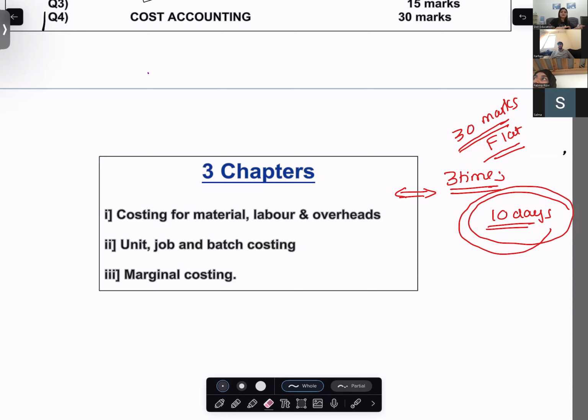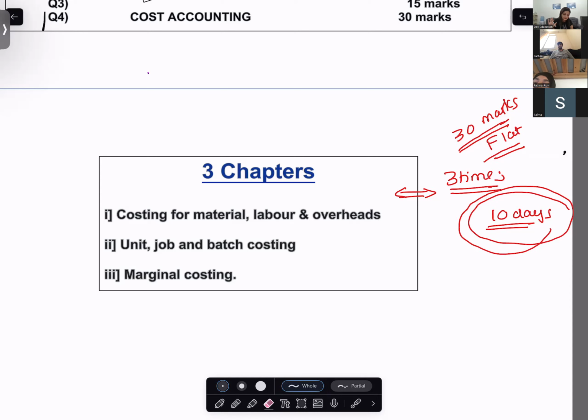When you go back the third time, you should be totally clear. Then if you're still struggling, that means there is some concept correction needed, and at that time I will come into the picture. Even for the first and second time when you're struggling, maybe you will take a little bit of help of MS and a little bit of help of videos. But if the third time you still struggle, that means I have to come into the picture. You have to trouble me at that time.